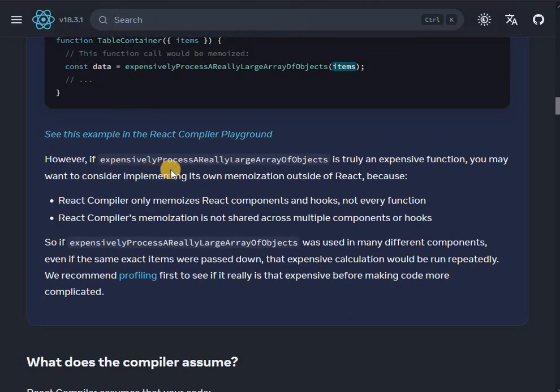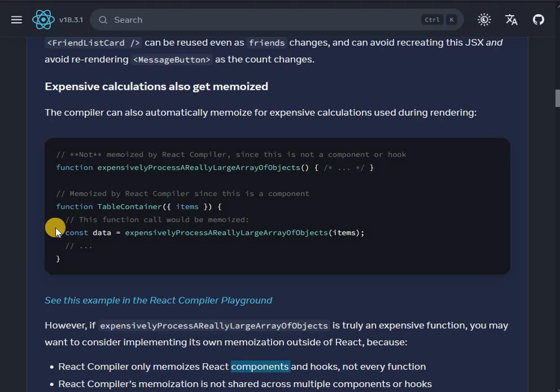However, if expensively process really large array of objects is truly an expensive function, you may want to consider implementing its own memoization outside of React, because React compiler only memoizes React components and hooks, not every function. So maybe we can put a function inside a component so it would be memoized as well, I guess.